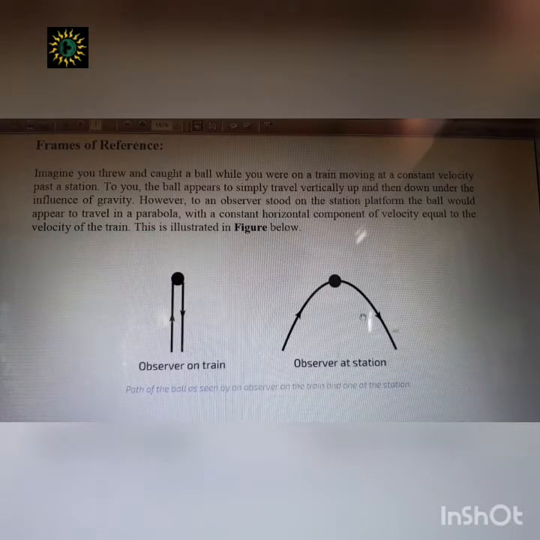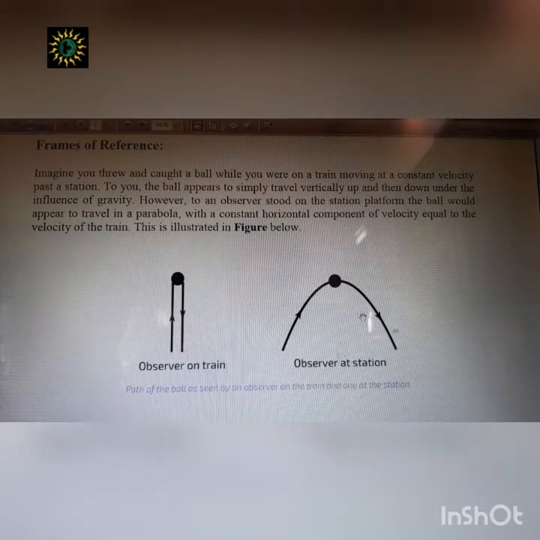Suppose you are on the earth, I am explaining it. So with respect to earth, any moving body is in motion. But suppose you are at rest. You are at rest with respect to which frame of reference? With respect to earth, you are at rest. Suppose you are sitting, so you are not moving. This is the explanation when you observe it from the earth.